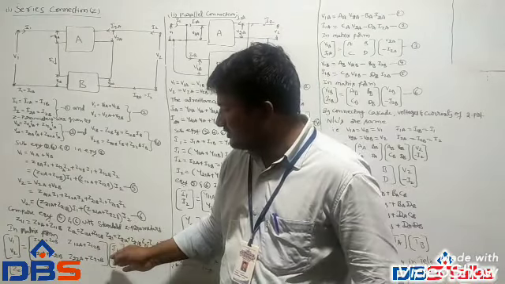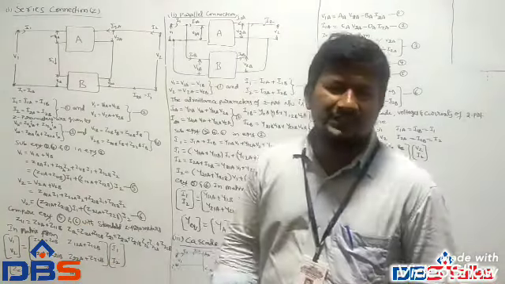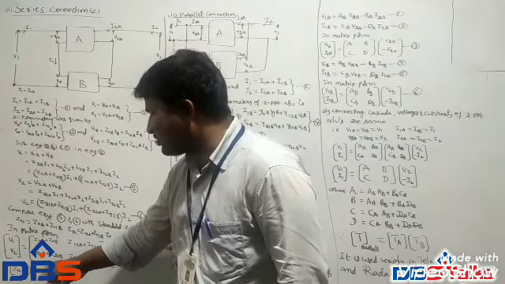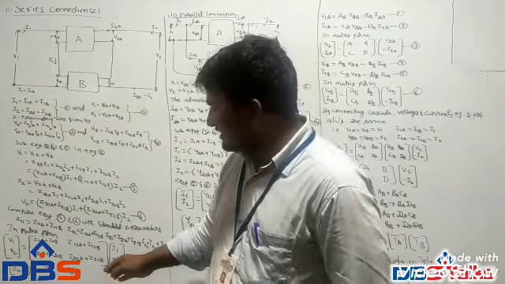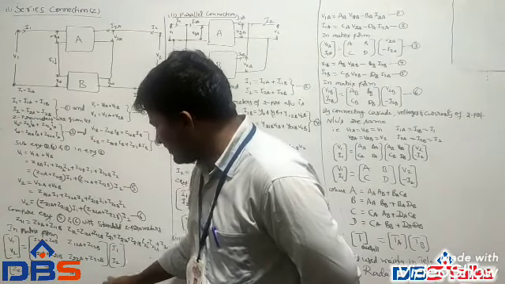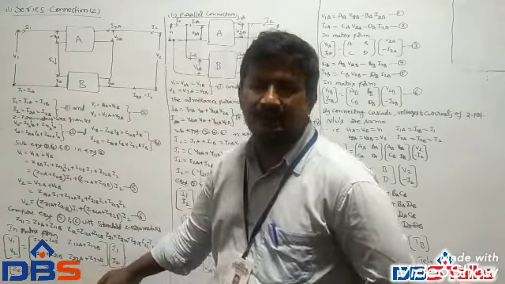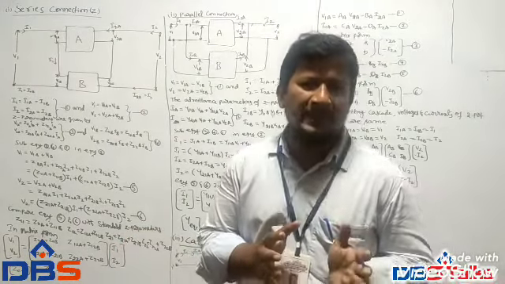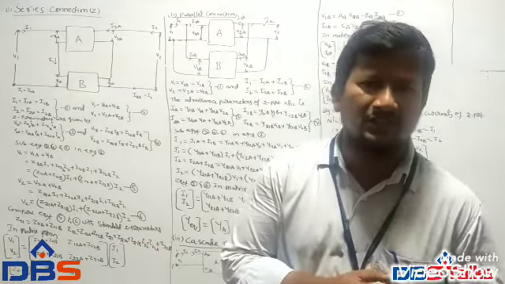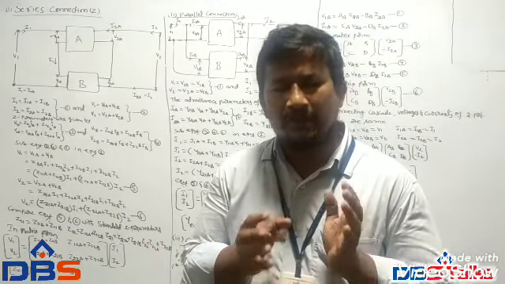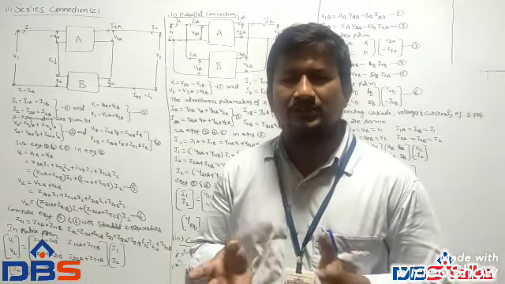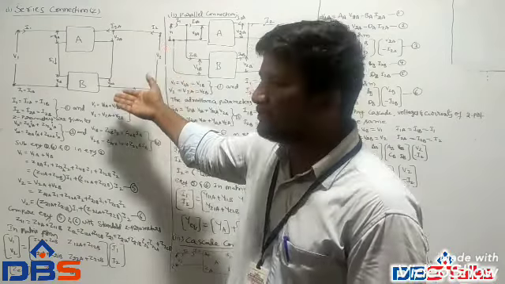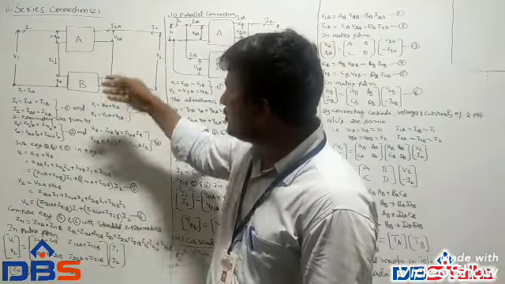So this total equivalent Z parameter matrix is Z equivalent equal to ZA plus ZB. This equation will explain it clearly: the complete impedance parameters of a given two-port network is equal to the sum of the individual networks. It may be 2 or 3 networks. Here we are taking 2, A and B. That's why ZA plus ZB.